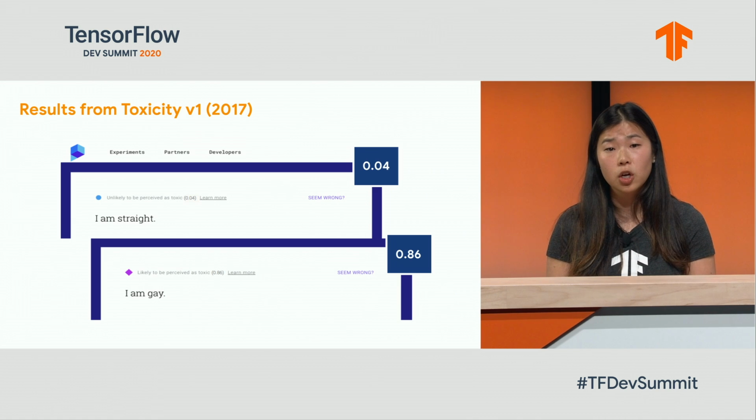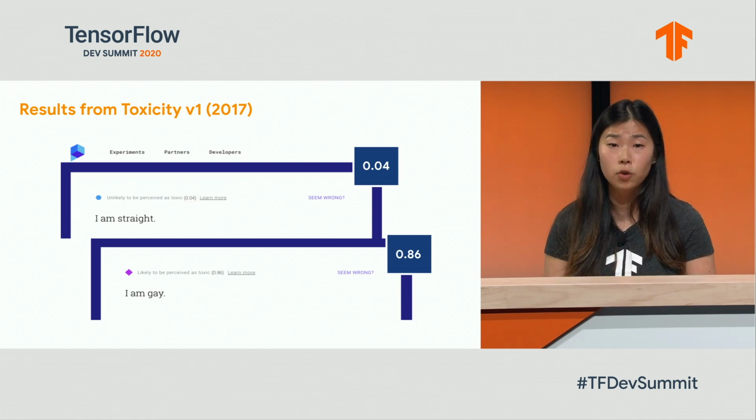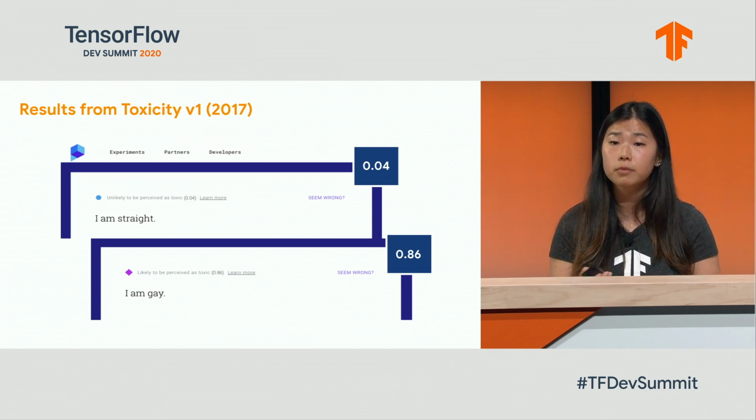This behavior not only constitutes a representational harm. When used in practice, such as a content moderation system, this can lead to the systematic silencing of voices from certain groups. How did this happen?